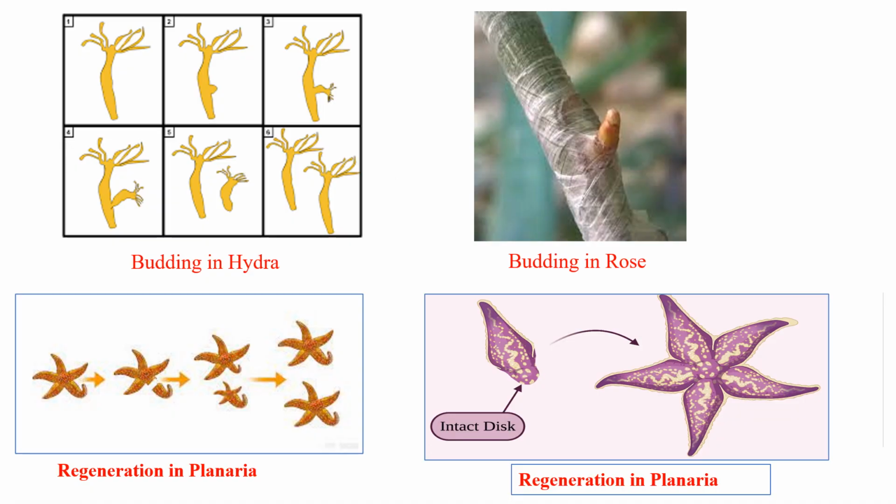Here are the examples for budding and regeneration. Separation of a small fragment has the capacity to regenerate a complete body in planaria. If we see here, this is the complete body of the planaria. A small fragment separated from their body has the capacity to regenerate a complete body in planaria.